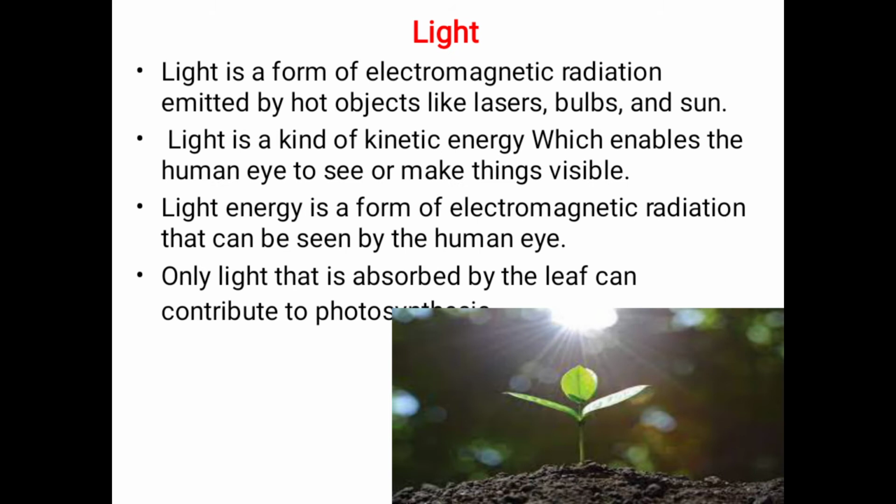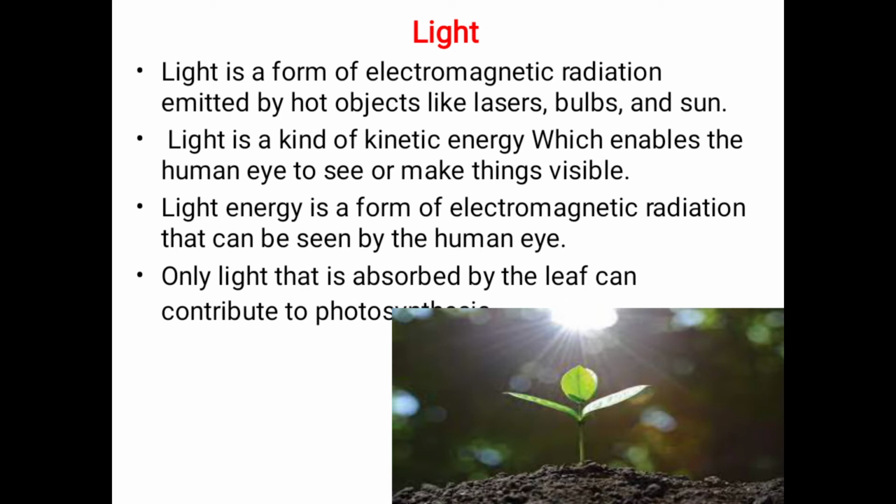Light. Light is a form of electromagnetic radiation emitted by hot objects like lasers, bulbs, and the sun. Light is a kind of kinetic energy which enables the human eyes to see or make things visible. Light energy is a form of electromagnetic radiation that can be seen by human eyes. Only light that is absorbed by a leaf can contribute to photosynthesis.